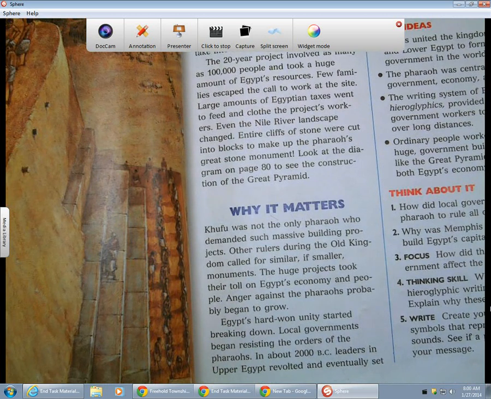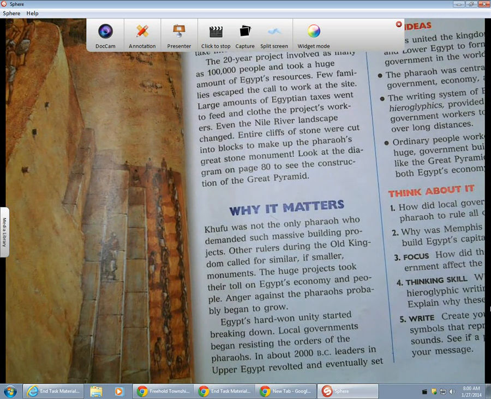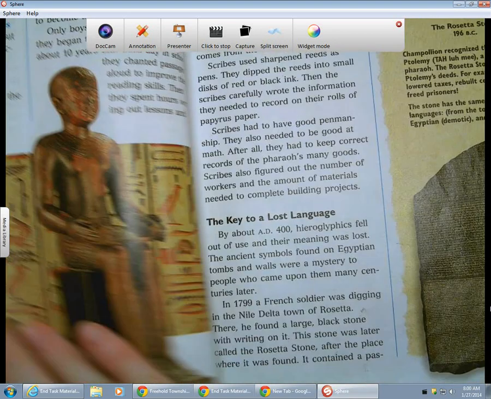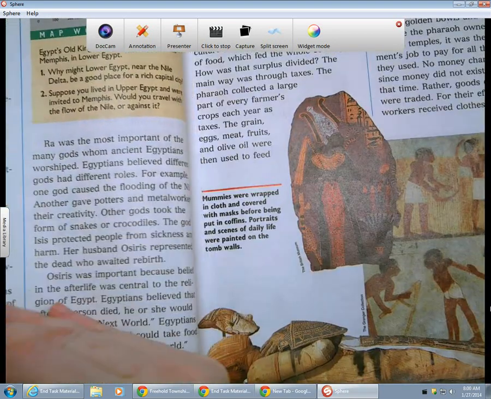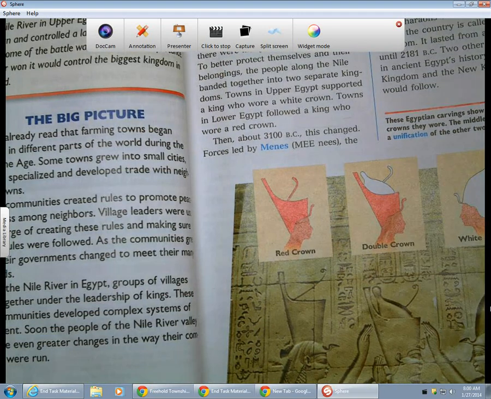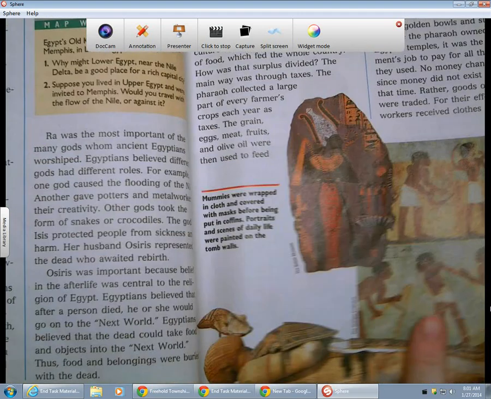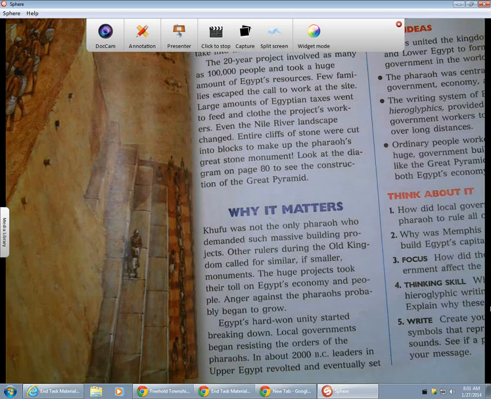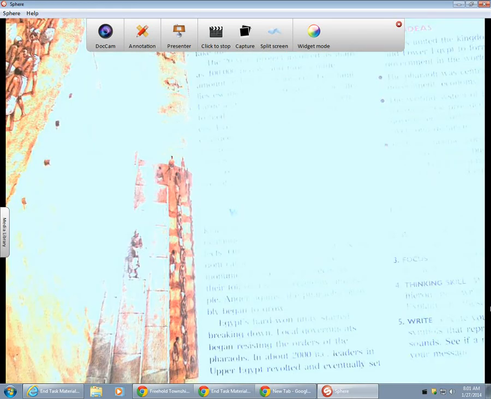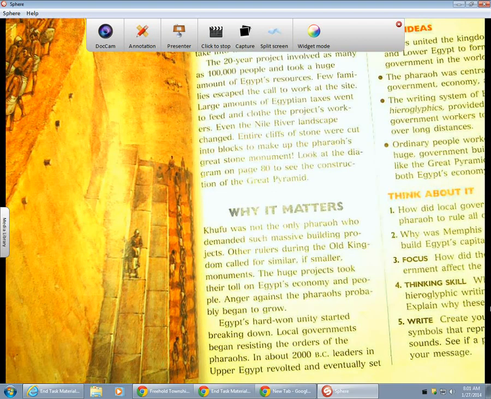Remember the unity between the Old Kingdom, if we go back, the unification between Upper Egypt and Lower Egypt? Remember that? Egypt's hard-won unity started breaking down.